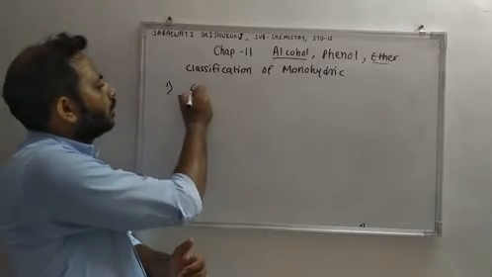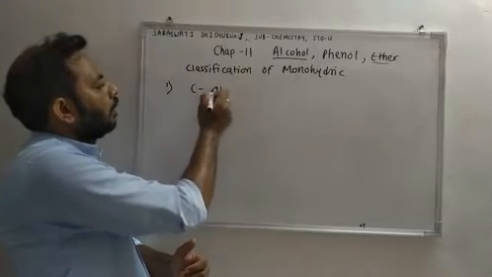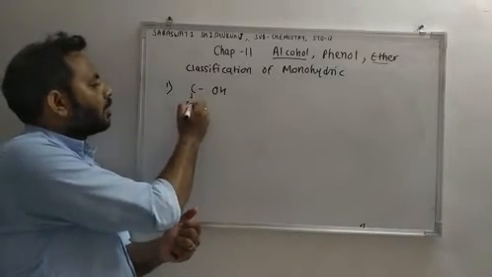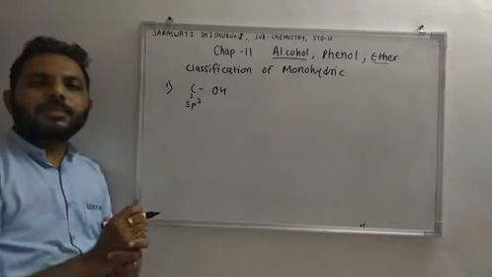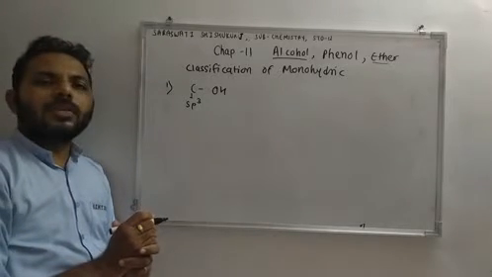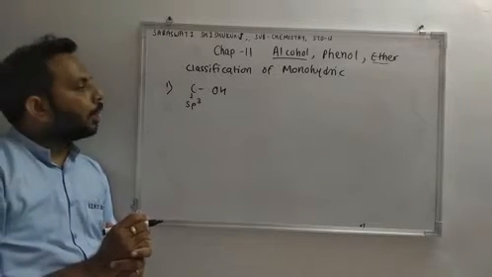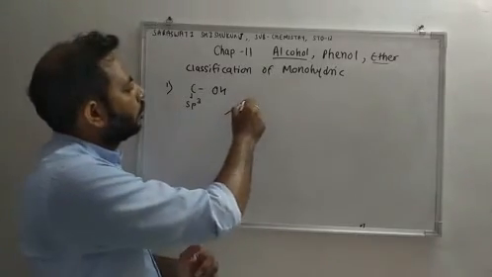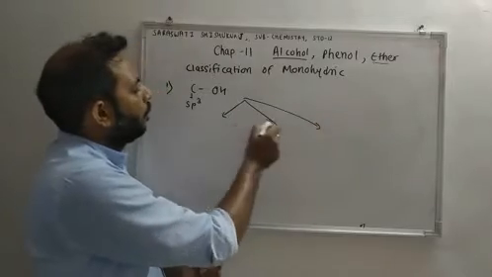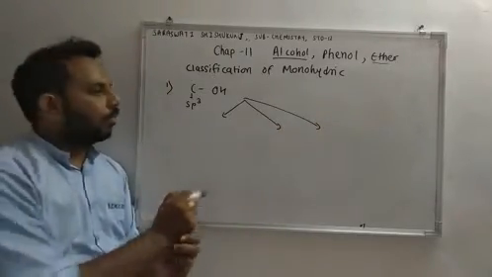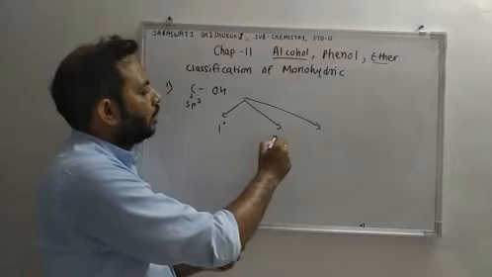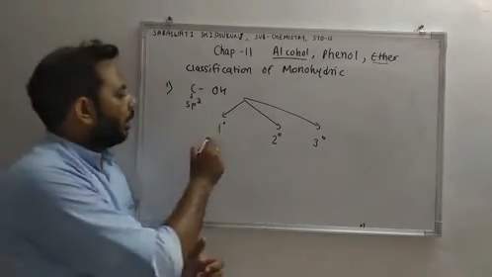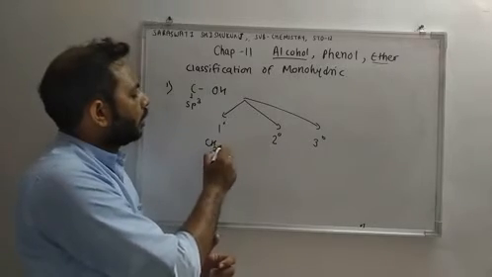First classification is: OH group is attached with carbon, and this carbon is having sp3 hybridization. So first classification is based on sp3 hybridization. Based on this, we can classify into 3 groups: primary, secondary, and tertiary. Let's understand this by example.